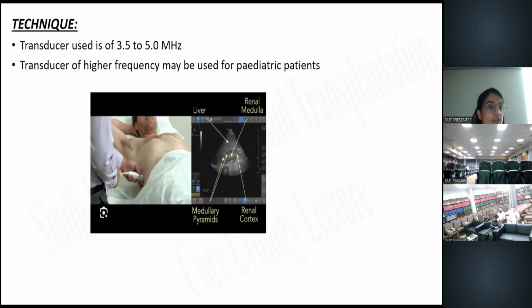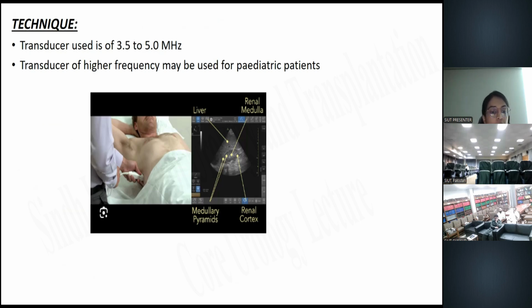As for the technique, as I have already mentioned, because of the high penetration power, a higher wavelength, low frequency transducer is used, that is 3.5 to 5 megahertz, whereas high frequency transducers will be used for pediatric patients and for superficial structures.